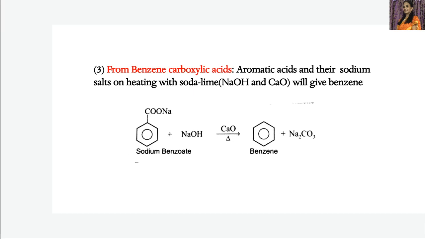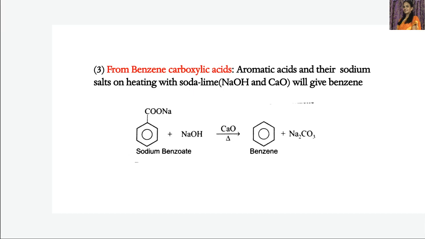This is soda, caustic soda, NaOH. Lime is CaO. The mixture of these two is known as soda lime, and soda lime is a decarboxylating agent. We know this. It removes CO2, so it is known as a decarboxylating agent.